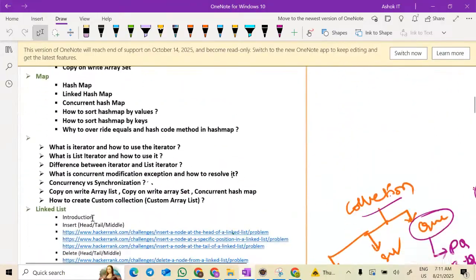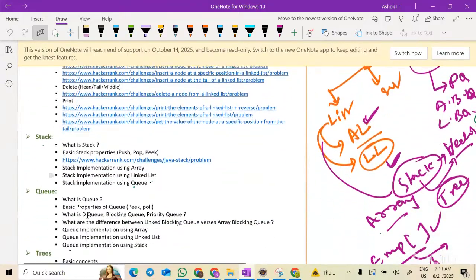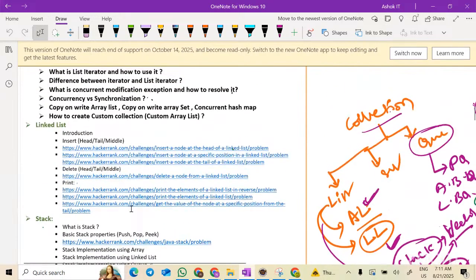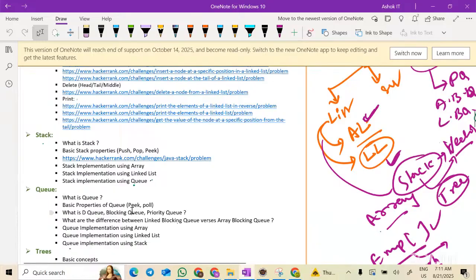In yesterday's class, I was telling why we generally think that stack, queue, linked list are data structures, and why we included them in the collections. Data structure is anything that can store data. Even array is a data structure. Array list is also a data structure. So the general opinion that linked list, stack, and queue are data structures, no, array list is also a data structure. Anything that holds the data or on which you can perform operations is a data structure.